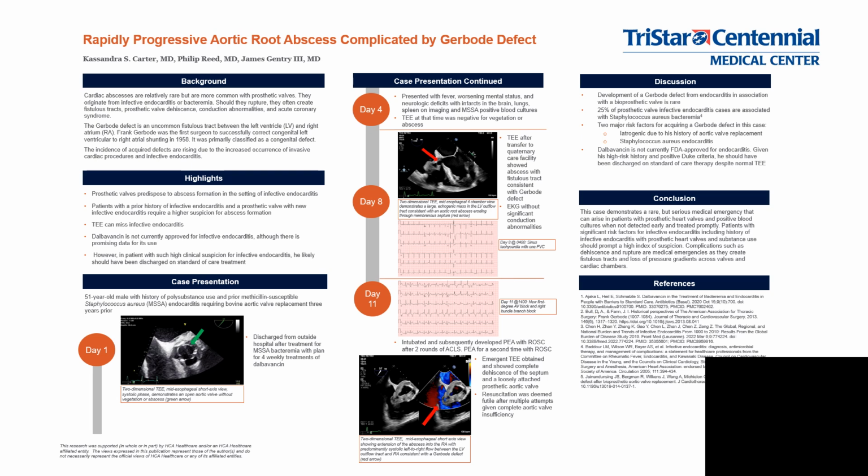This defect was initially discovered as a congenital anomaly, and it can also be acquired. We present a case here of an acquired Gerbode defect in a prosthetic heart valve due to infective endocarditis. Our patient is a 51-year-old male with a history of polysubstance use and prior methicillin-susceptible Staphylococcus aureus endocarditis resulting in an aortic valve replacement with bioprosthetic valve.